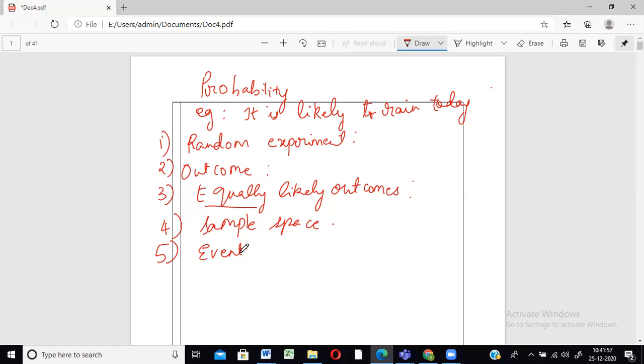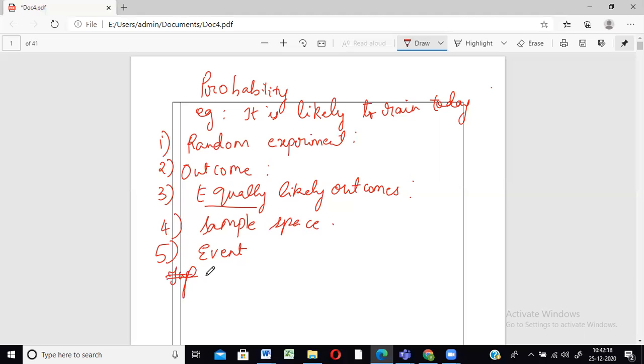For example, if I tell you the event may be the case where you get both heads. Okay, so HH will be that event. All right. So we're going to solve many examples of these things. But before that, let us do some quick parts of theory. Okay. So that's also important.